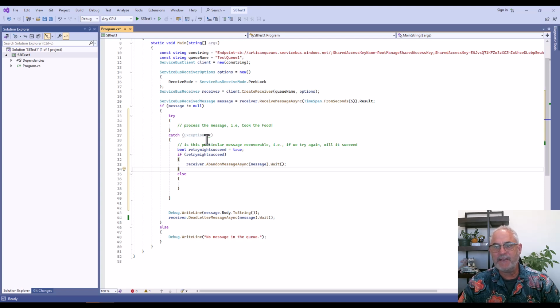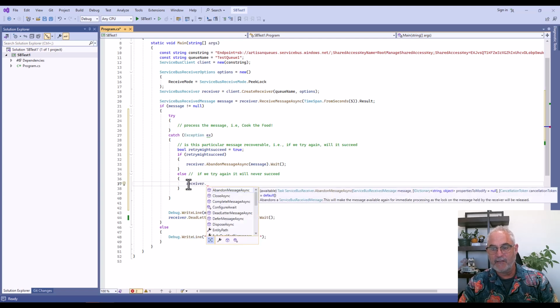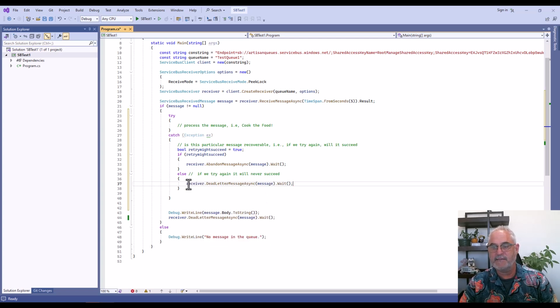So if the nature of this exception is such that if we try again, it will never succeed. If it's just never going to succeed at this point, let's just go ahead and dead letter it at that point, just give up. So that's a way in which you might leverage abandon versus dead letter to help the business logic of your application.